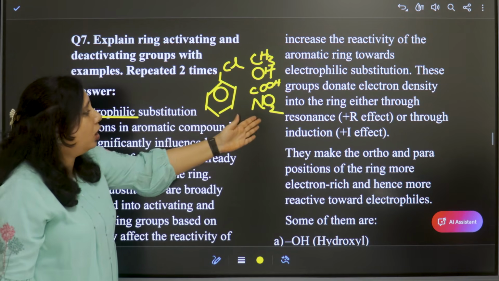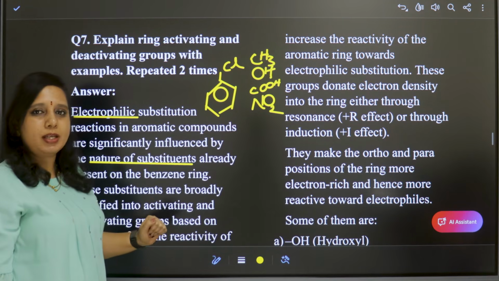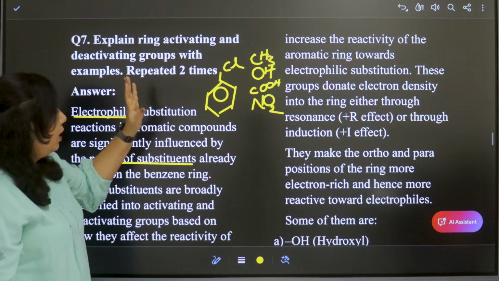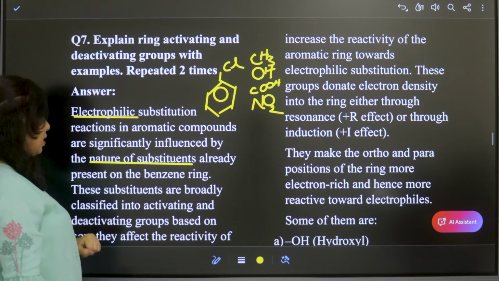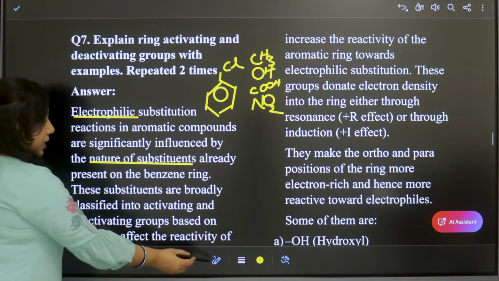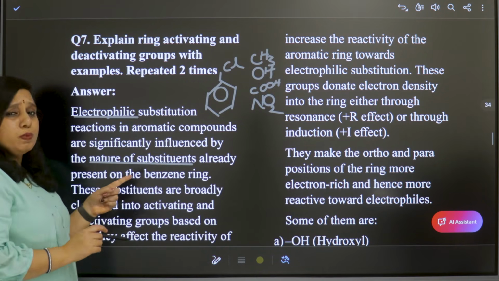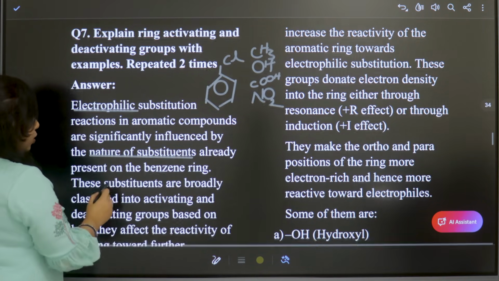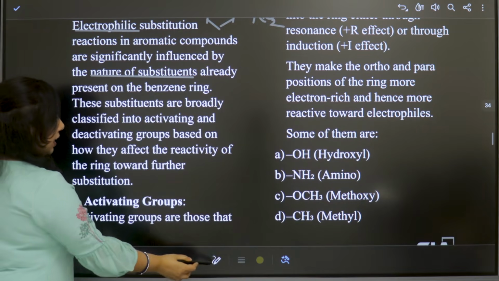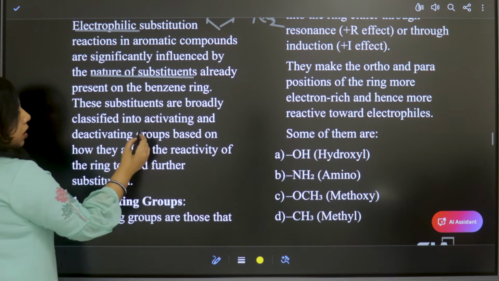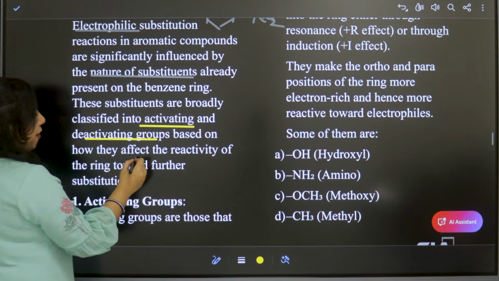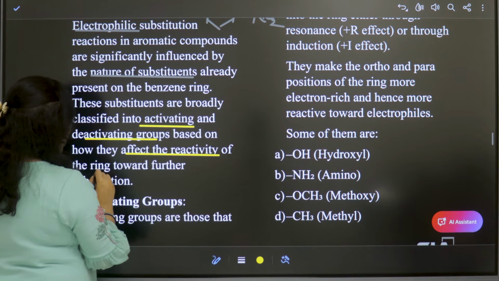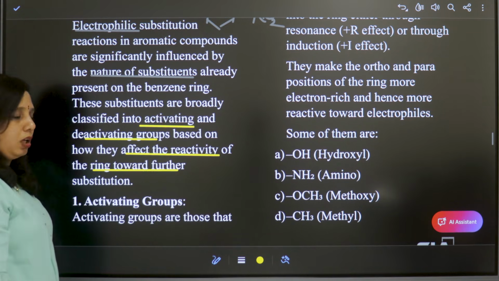Based on the nature of these substituents, the electrophilic substitution reaction occurs on benzene. So these groups are classified into activating and deactivating groups, based on how they affect the reactivity of the ring towards substitution.